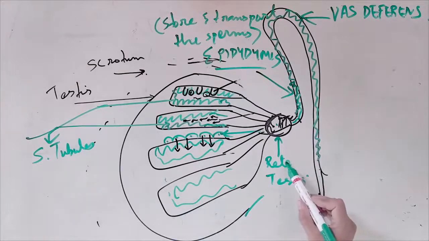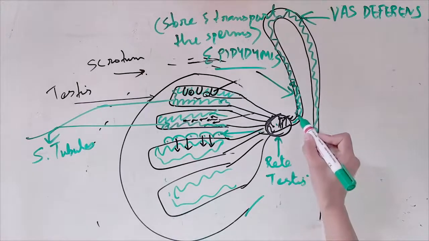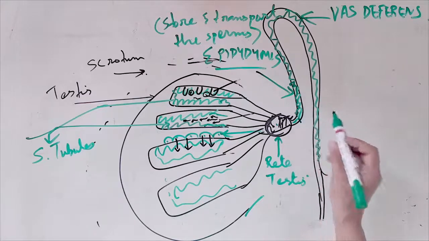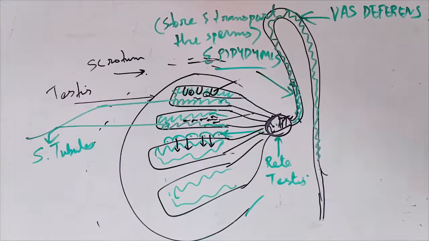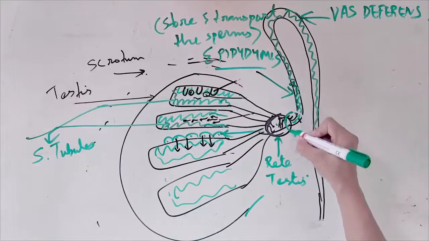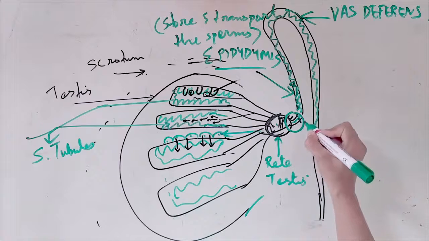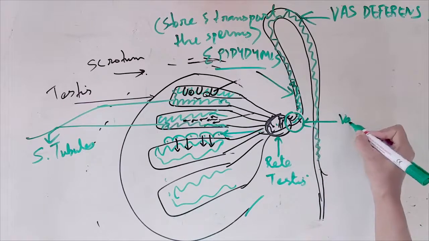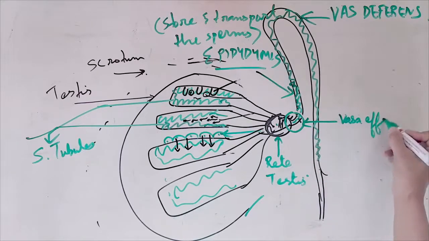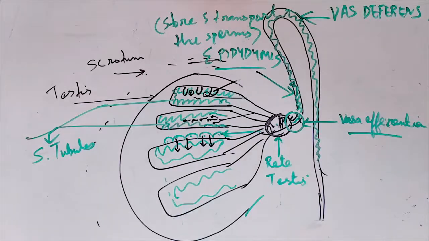So here rete testis, then vasa efferentia. That's the examination point because of this location, because they are all these tube-like structures, highly coiled structures which transport the sperms.